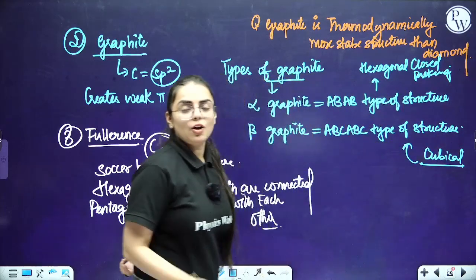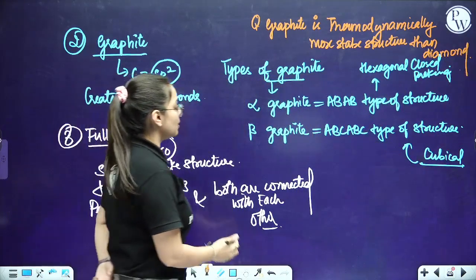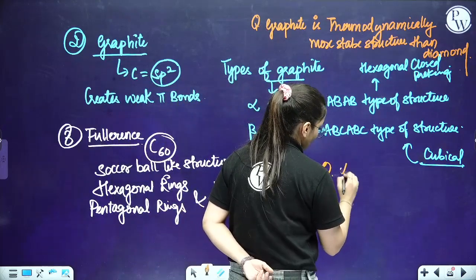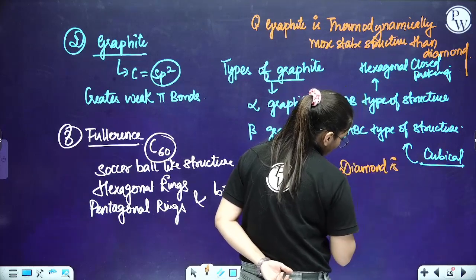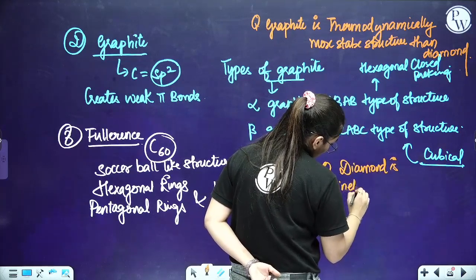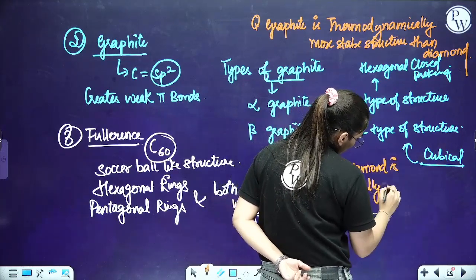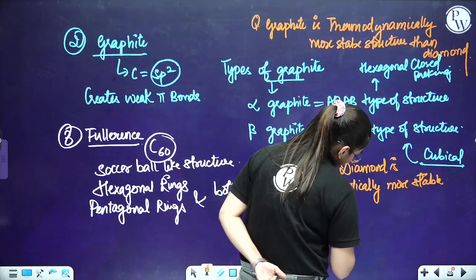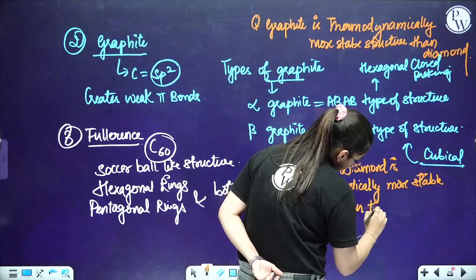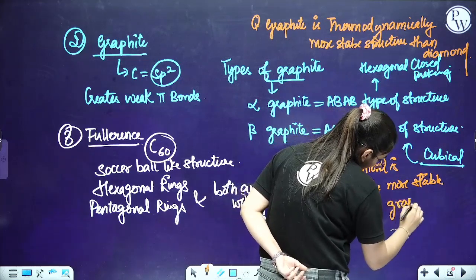Clear? Okay, now if I ask which is kinetically more stable, diamond is kinetically more stable than the graphite form.